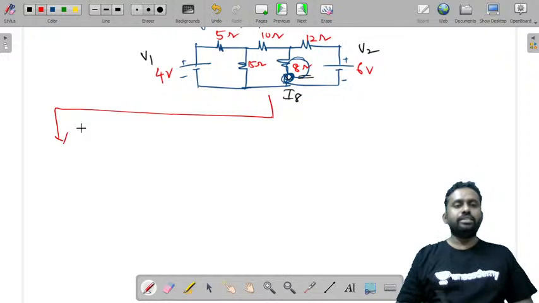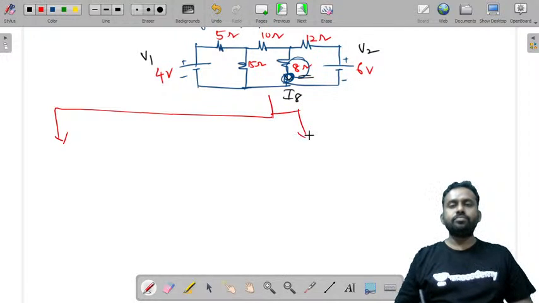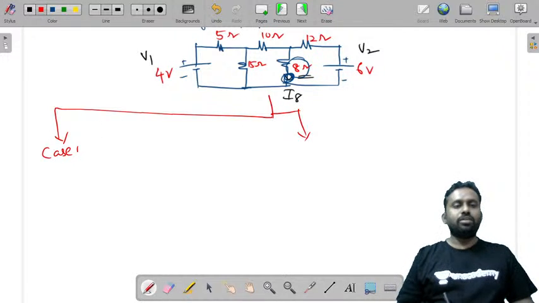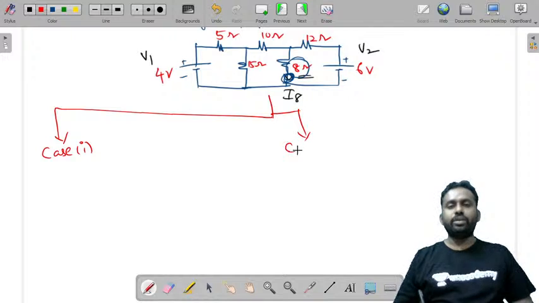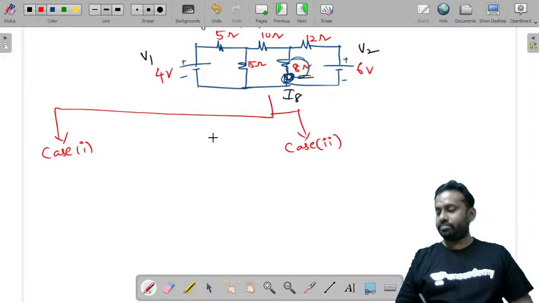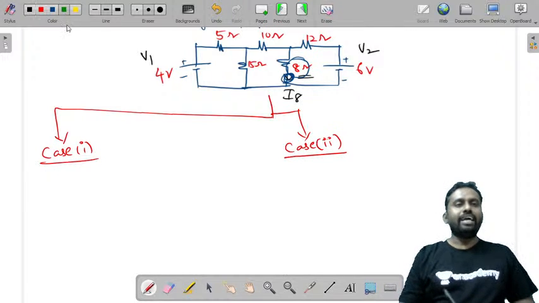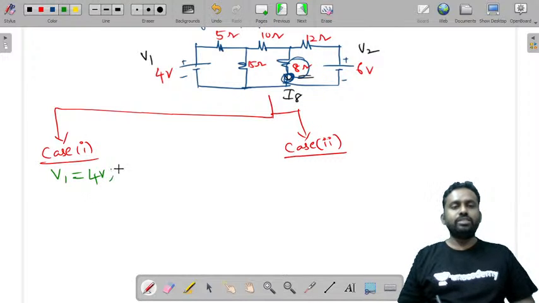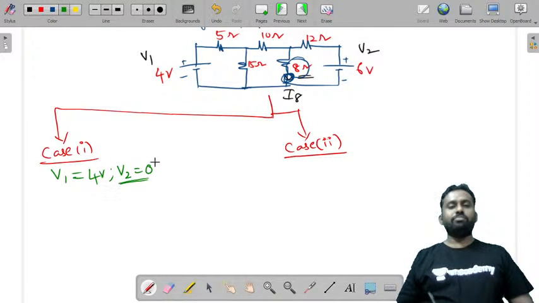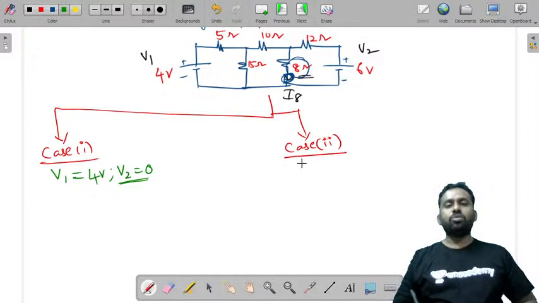I have done two things here. One is case one. Because I have two voltage sources, we have two cases. If you have three sources, you'll have three cases. Now this is case 1, this is case 2. In case 1, I have taken V1 equal to 4 volts and made V2 equal to 0. Assume that V2, the voltage source, can be replaced by a short circuit, and a current source can be replaced by an open circuit.